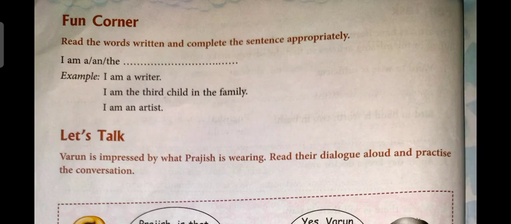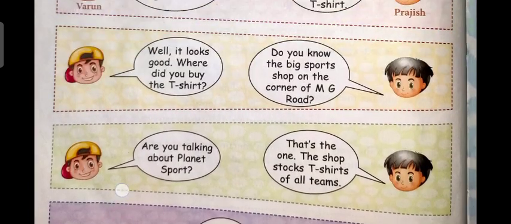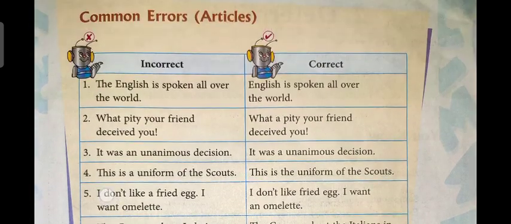Fun corner. Read the words written and complete the sentence appropriately. You have to complete the sentence. Okay, a conversation is given here. You can practice it with your parents or friends.